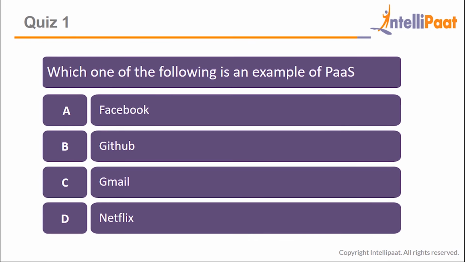Alright, so I have a question here for you. Which one of the following is an example of PaaS, or platform as a service? Is it Facebook? Is it GitHub? Is it Gmail? Or is it Netflix?